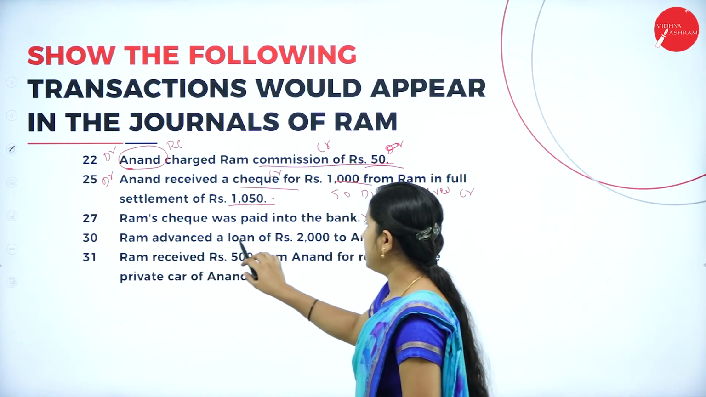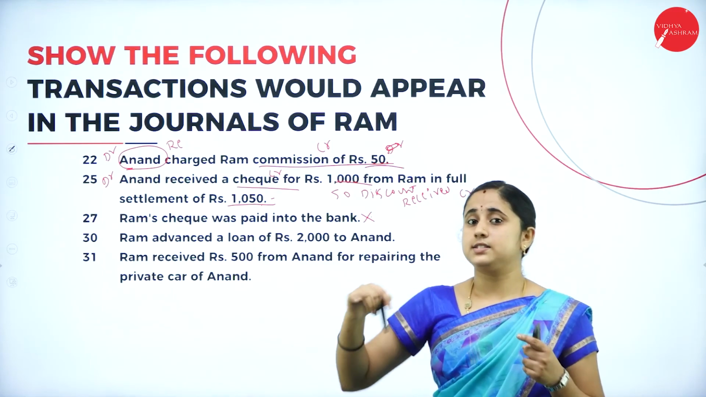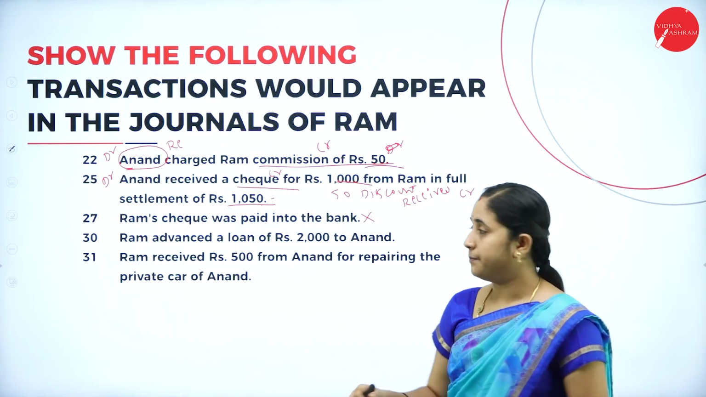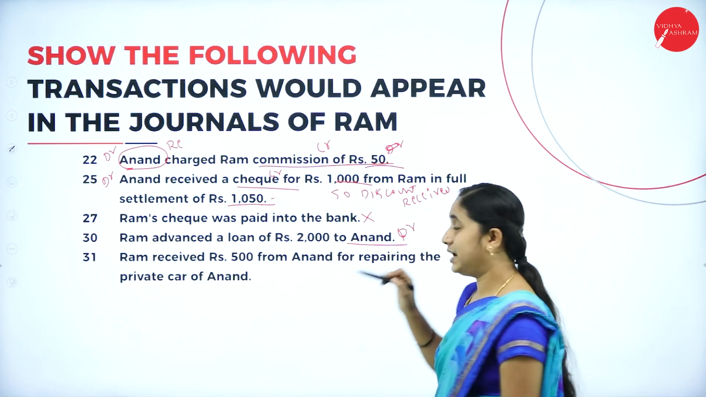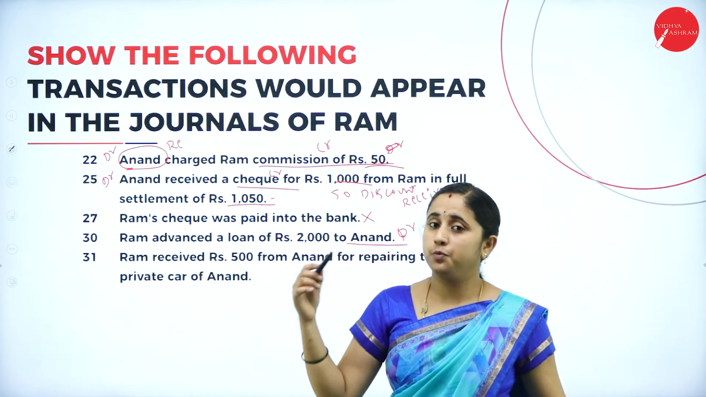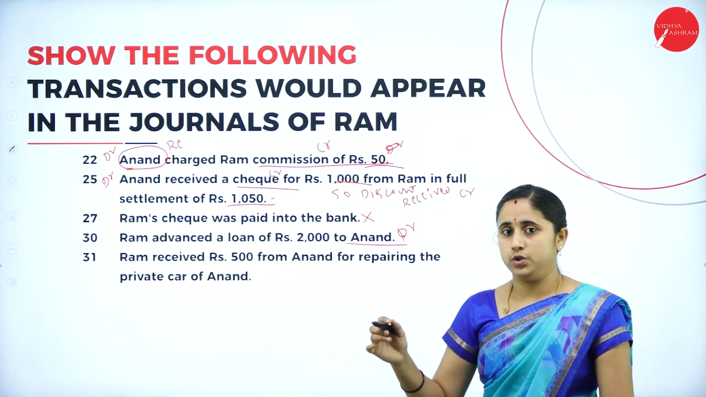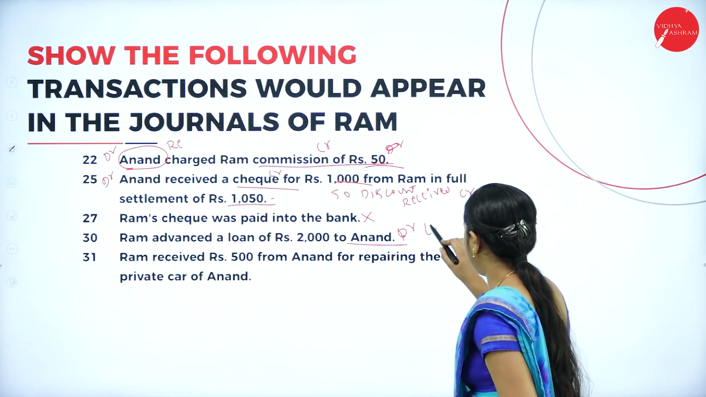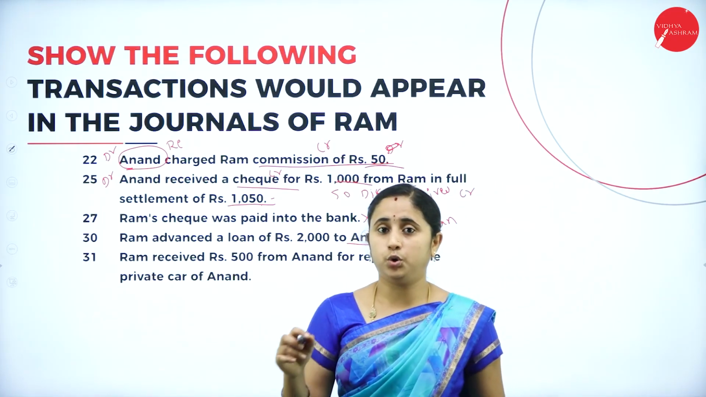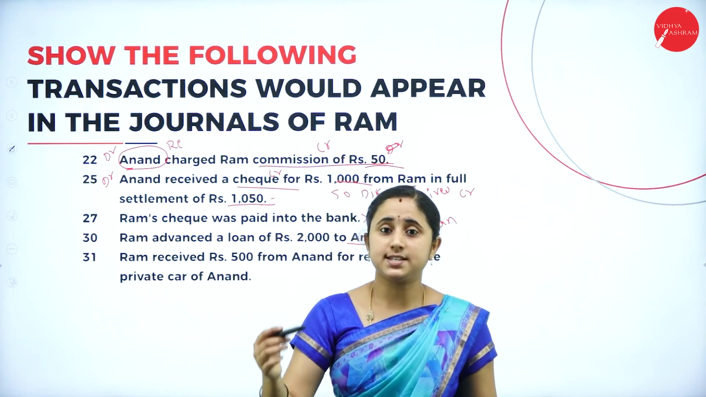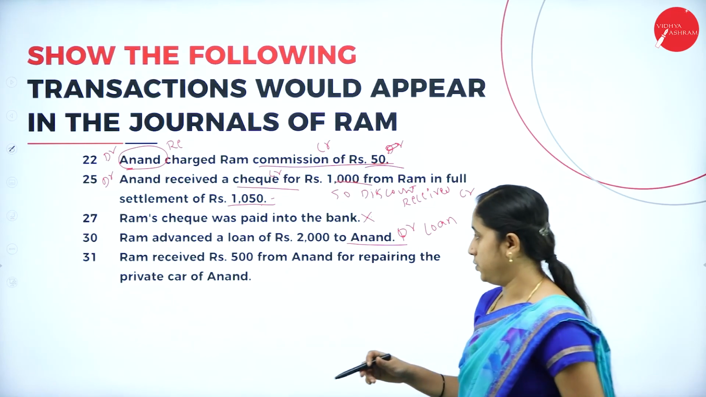Next, Ram advanced a loan of rupees 2000 to Anand. That means Anand is receiving a loan from Ram. He is receiving, so he should be debited. Anand loan account should be debited because he is receiving in the form of loan. Anand loan account debtor to cash account. Here cash is going out. Anand loan account debtor to cash account.